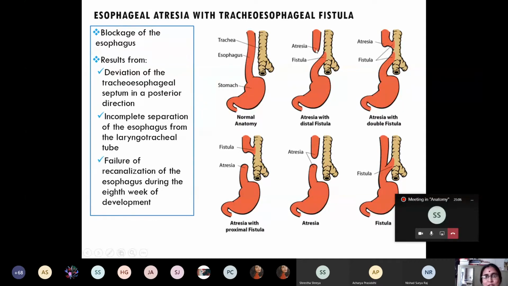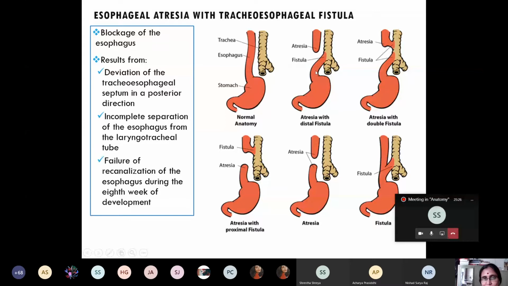And how do we diagnose it? In the X-ray, when we pass a nasogastric tube and do contrast radiography of the GIT, we will see that there is atresia, a blind pouch of the esophagus.